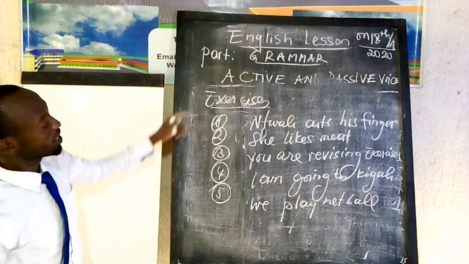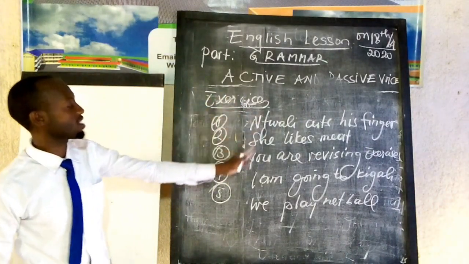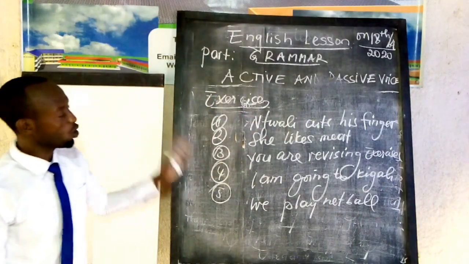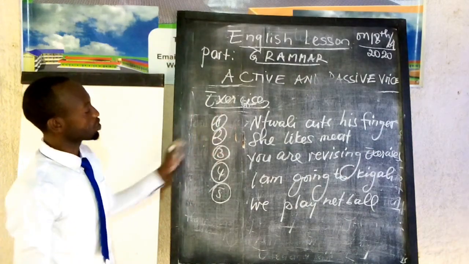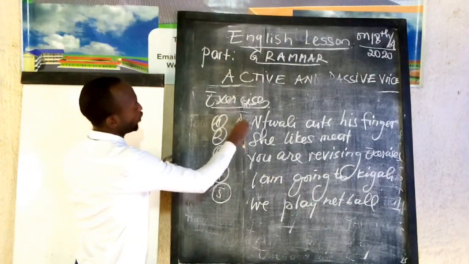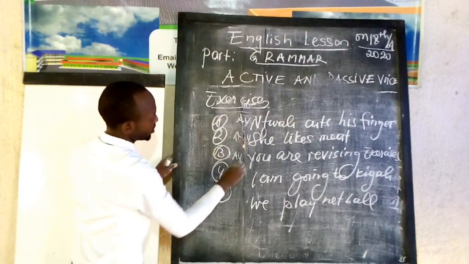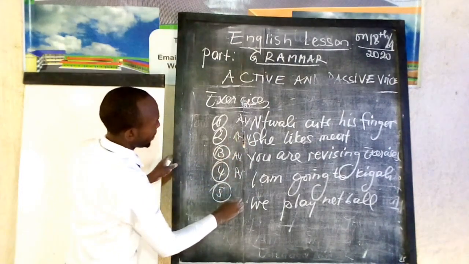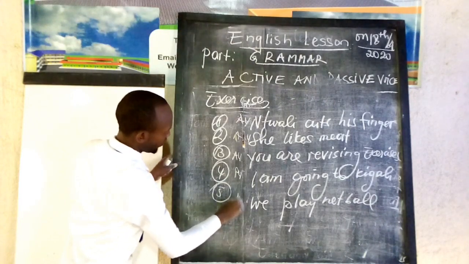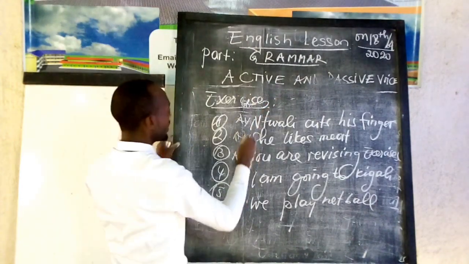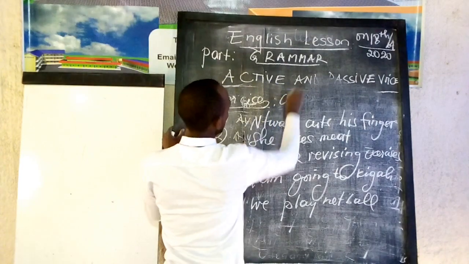You learners, for these examples, this exercise that you have on the blackboard, you yourself are going to change. You see that these are in active voice. This is active voice. This is active voice. This is active voice. So, as a title, you are going to do what?